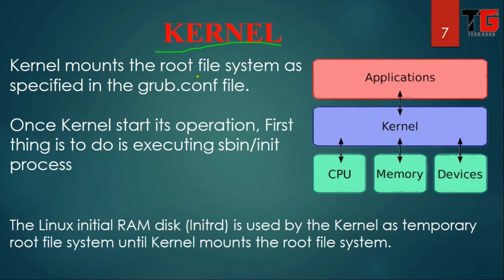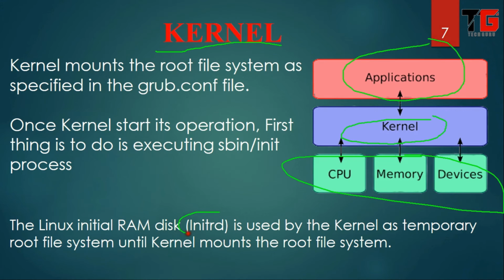The kernel mounts the root file system as specified in the grub configuration file. Once the kernel starts its operation, the first thing it does is execute the /sbin/init process. The kernel sits between the hardware and the operating system. The Linux initial RAM disk, initrd, is used by the kernel as a temporary root file system until the kernel mounts the real root file system. That means we use initrd to break the root password in RHEL 8.